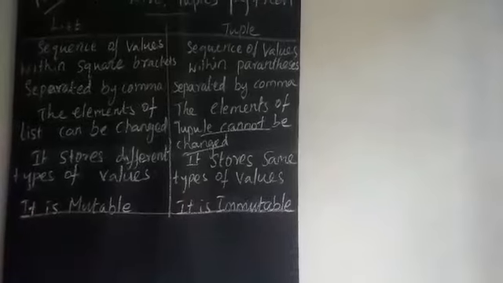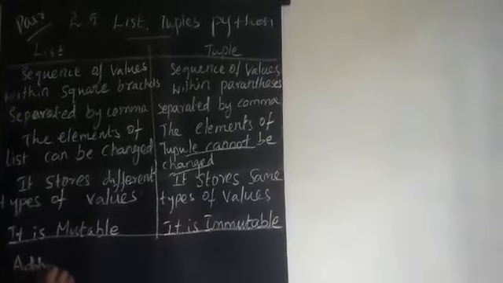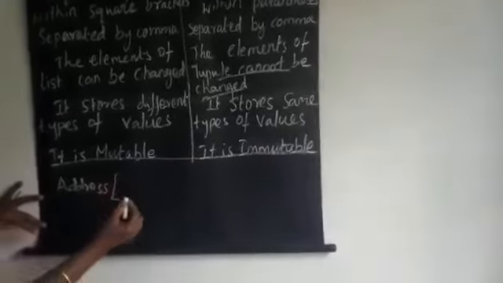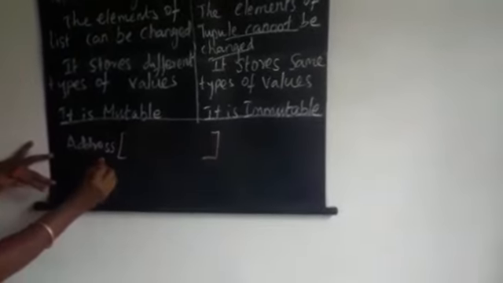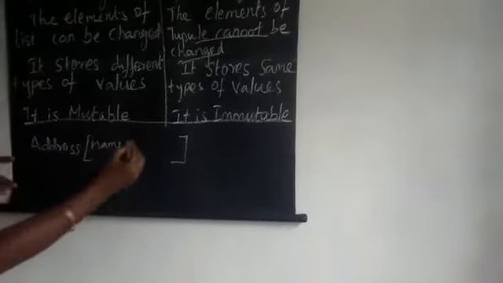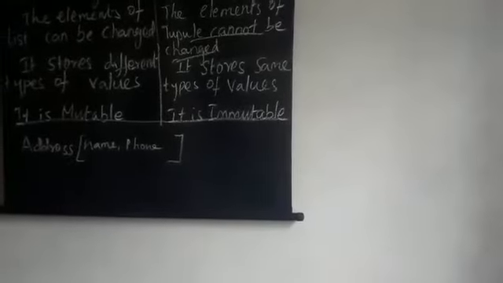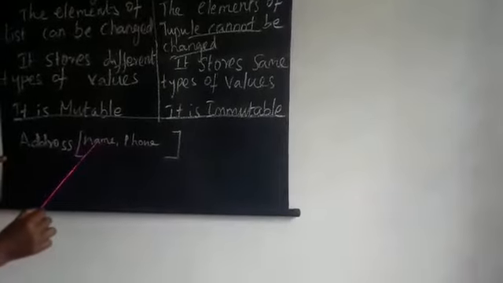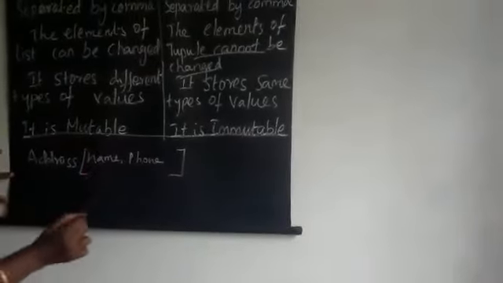For example, a list address: you think of address values within square brackets. Address having name and phone number. Those are all list values. Name is a text value, but phone number is an integer value. That is different types of values.